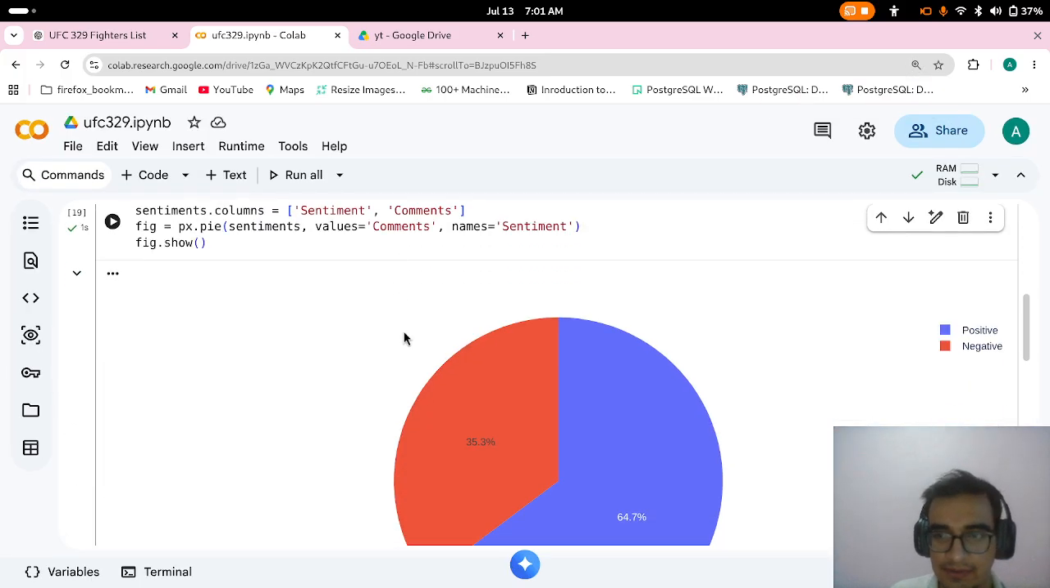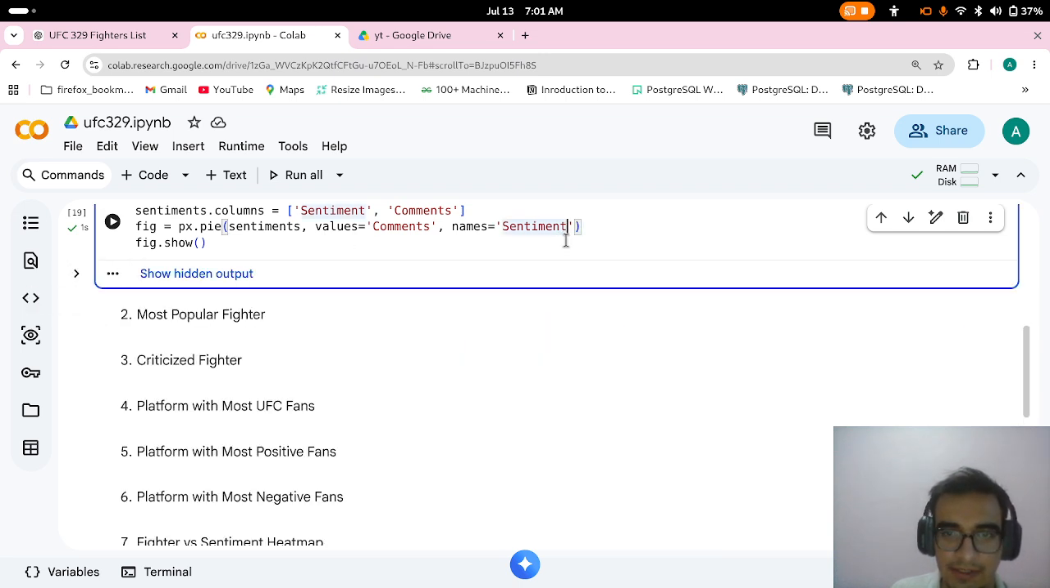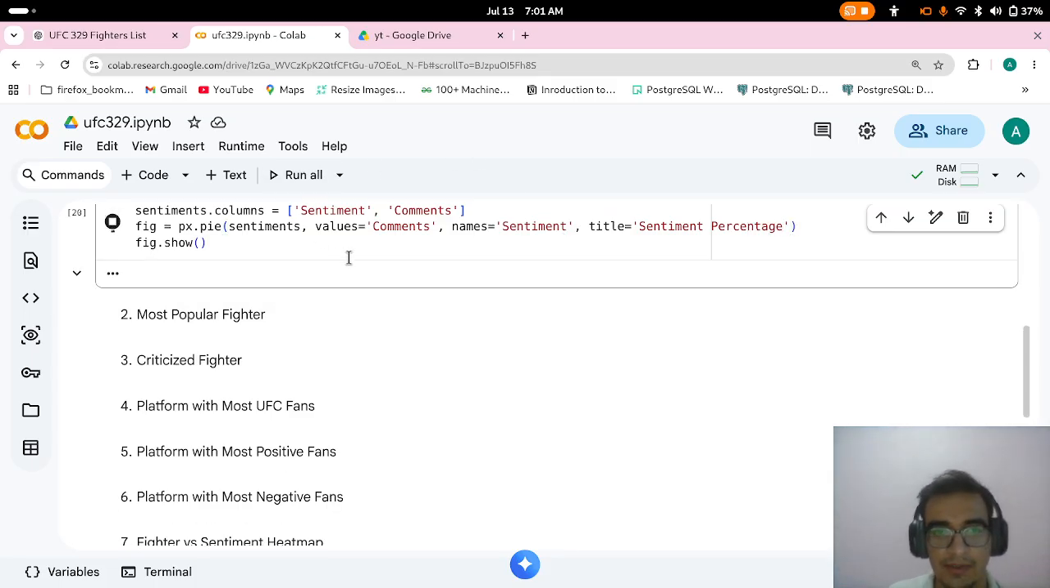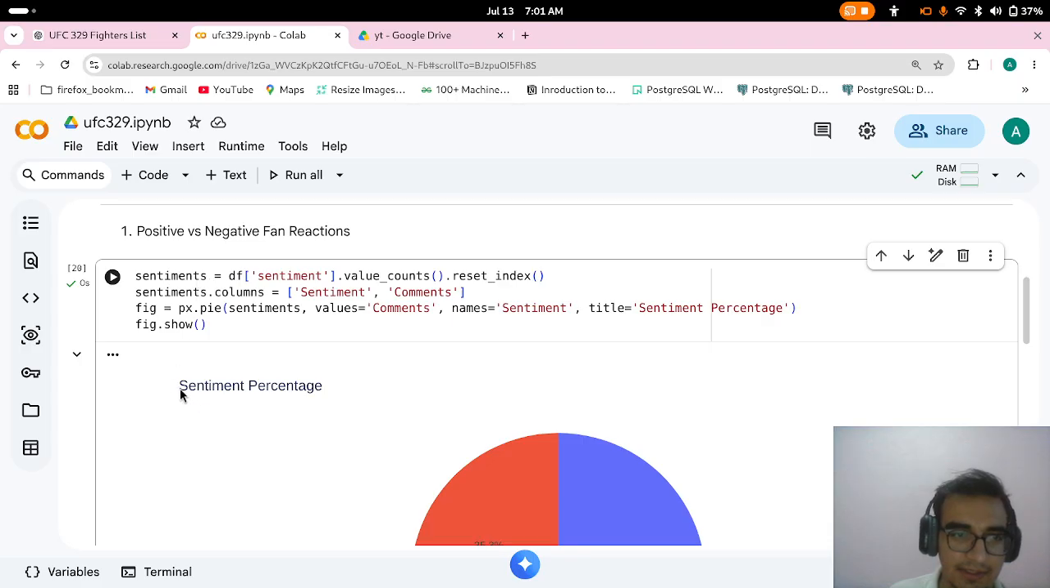That was one thing, and I can also set a title. Let's say sentiment percentage. Run the code, and then you will see sentiment percentage as a title here.